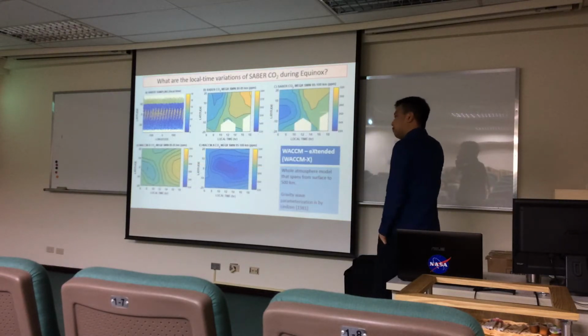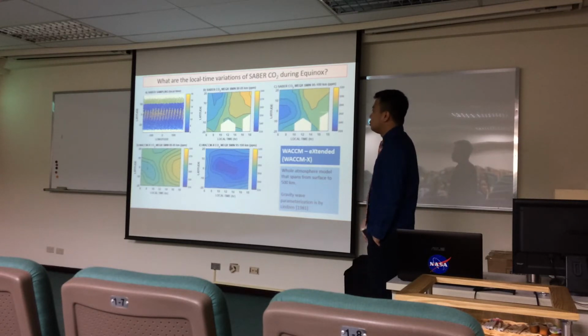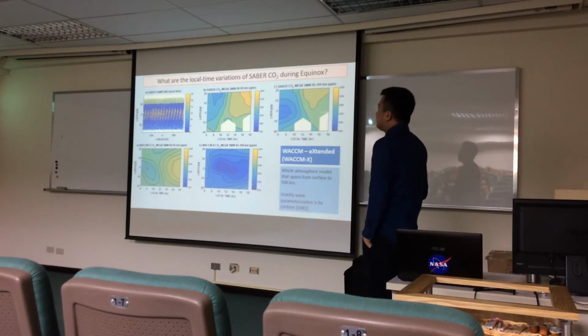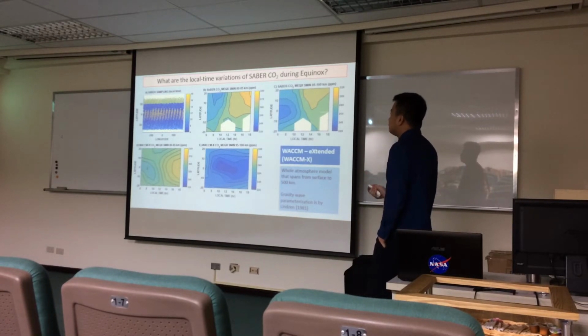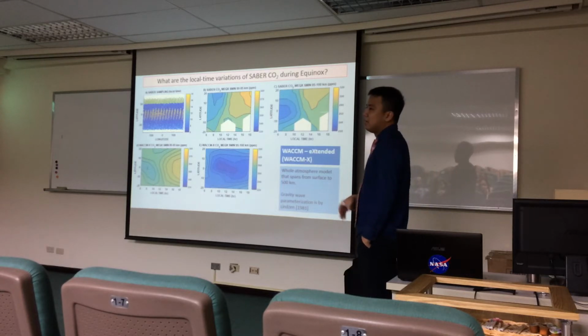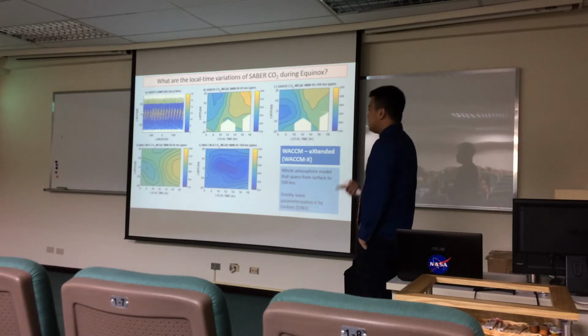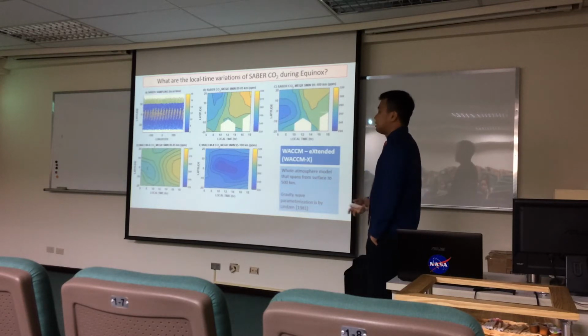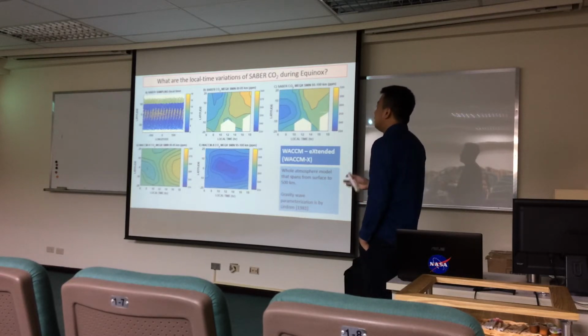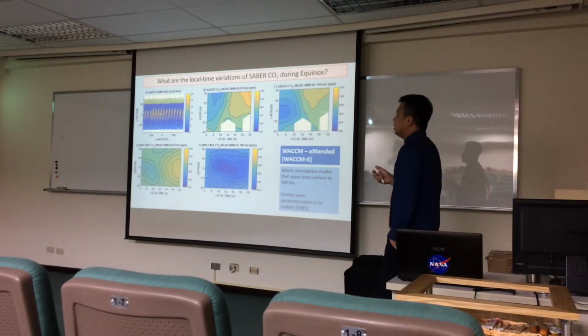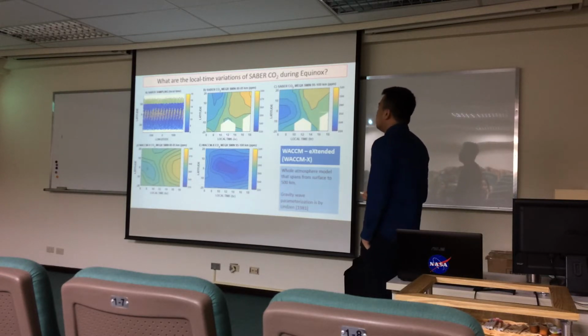When working with local time variations and tides in general, it's always important to check the sampling of your profiles to make sure that you will get a good local time coverage over the region you're looking at. We targeted equinox and the tropics because past studies have shown that tides are very strong in that season and region. We checked the sampling and found that for our purposes we can use SABER CO2 to look at the local time variation of CO2 in the mesosphere and lower thermosphere region.